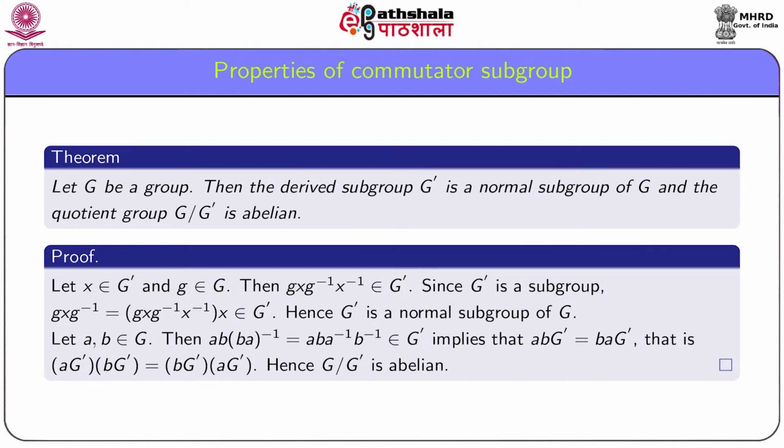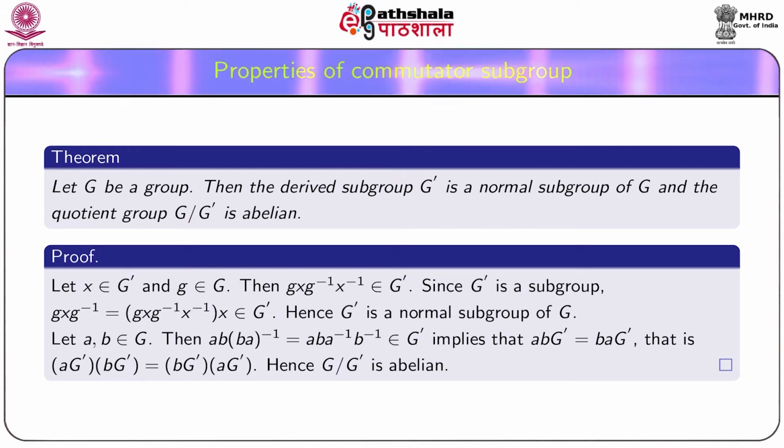There are many interesting properties of the commutator subgroup. Let G be a group, then the derived subgroup G dashed is a normal subgroup of G, and the quotient group G by G dashed is abelian. Consider x from G dashed and g from G. We are to show that g x g inverse belongs to G dashed.